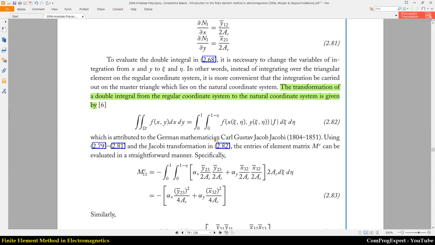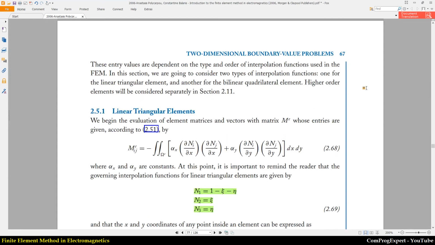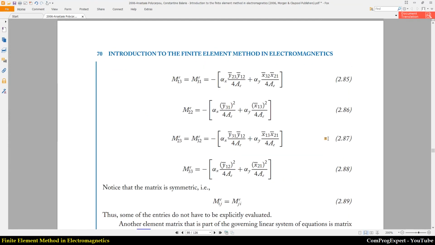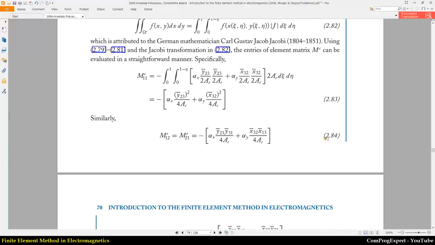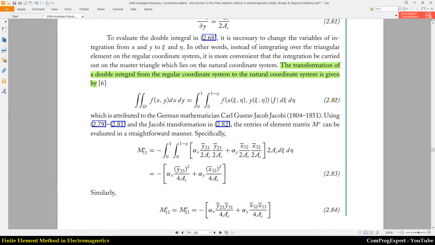So we have a double integral here. When we change this integral in terms of eta and zeta, we should use this equation, as you know, 2.82.